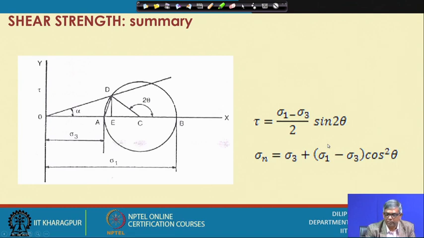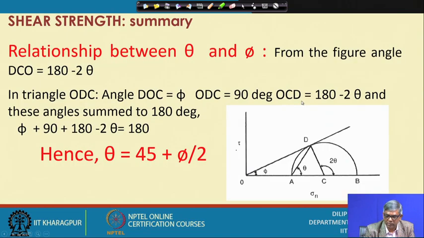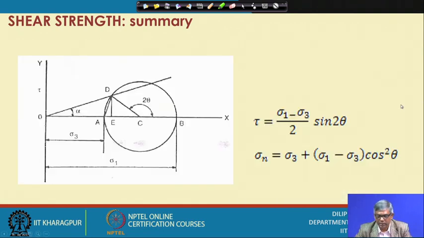And if this is the case, then theoretically we can express the value of tau and sigma n in terms of sigma 1, sigma 3 and theta.